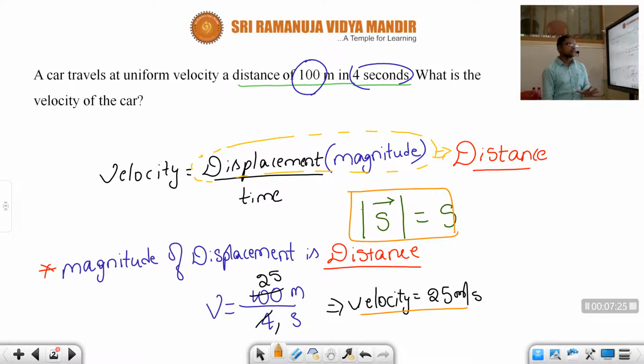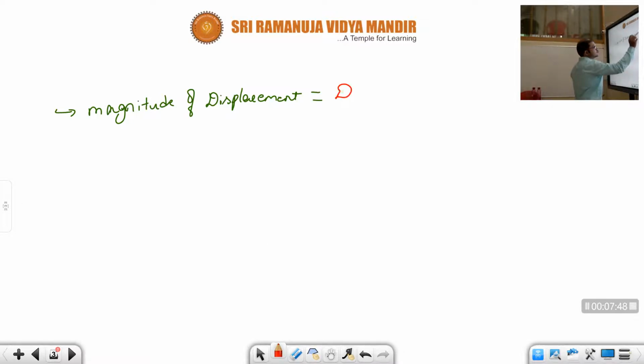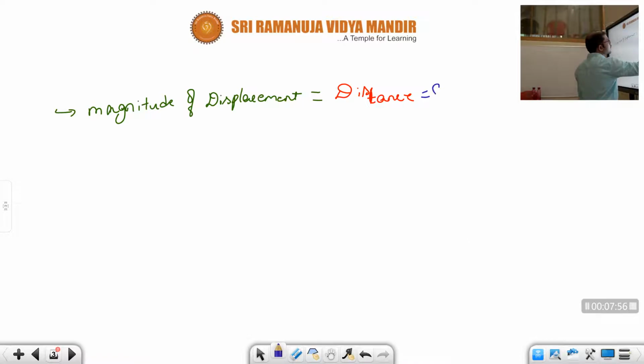At that time also we should not be confused, since I already said this point in previous sessions: magnitude of displacement is distance. So whatever we get by this, we can term as speed or else velocity.